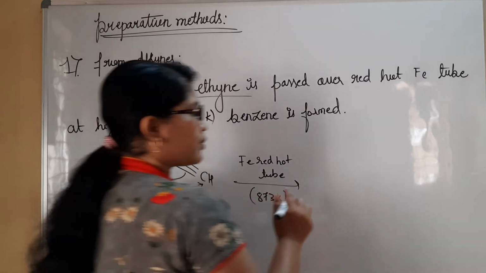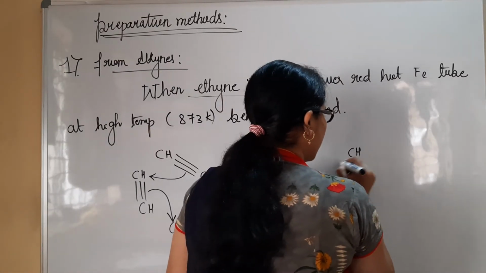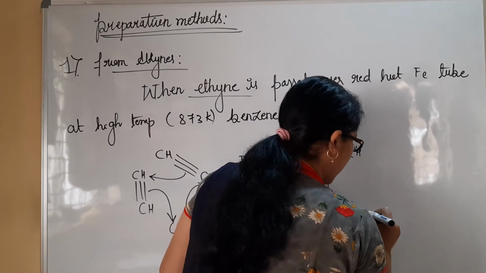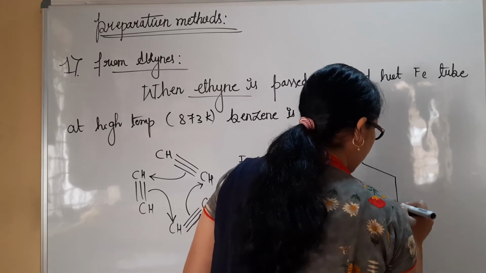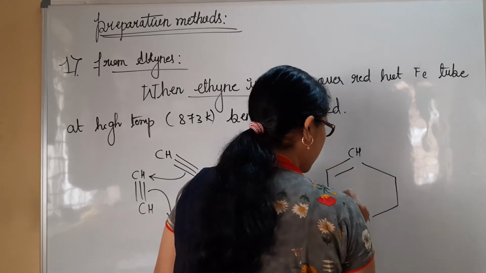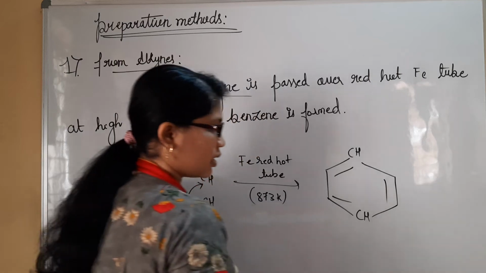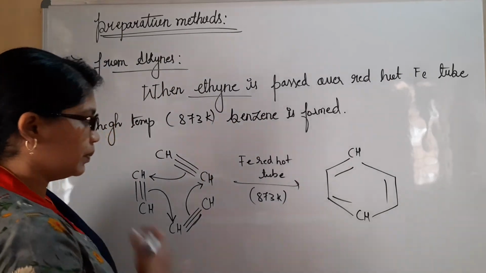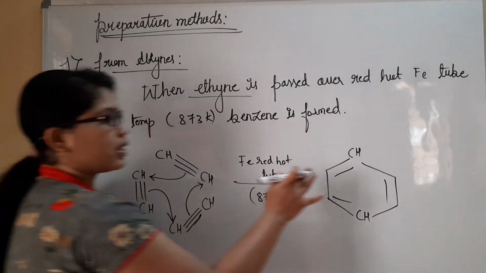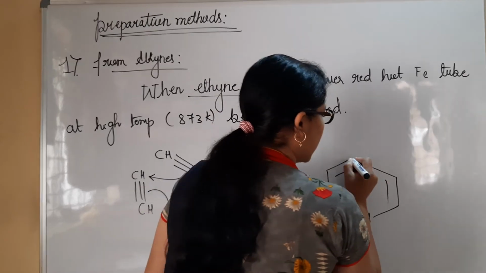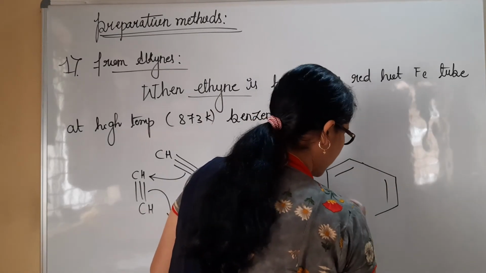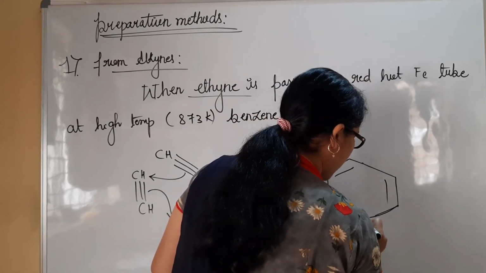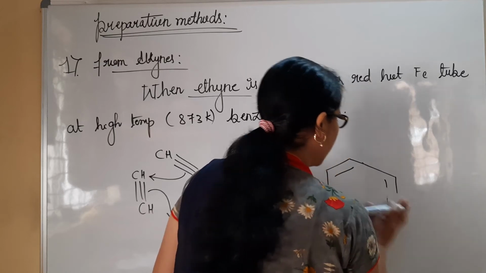Cyclization is going to take place to form the respective benzene. Triple bonded molecules are finally converted into double bonded molecules. This is the structure for benzene. There are 6. I'll directly write like this. Don't get confused with this one. Benzene is formed. This is the single bond. Let me write once again.